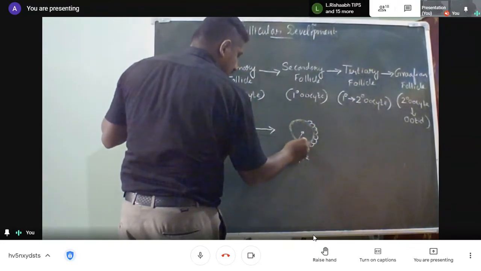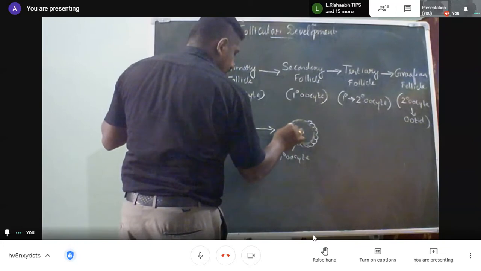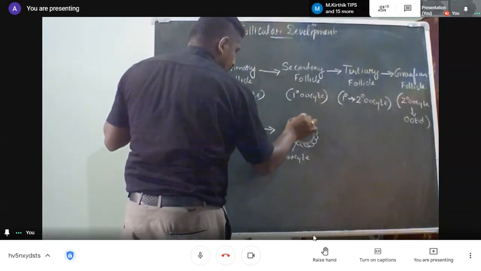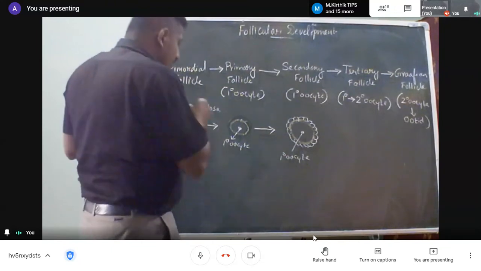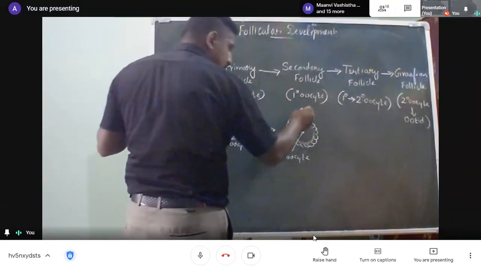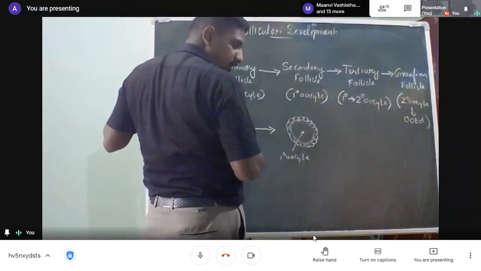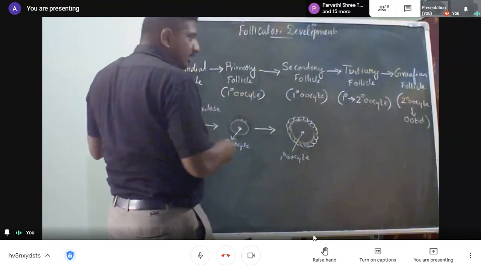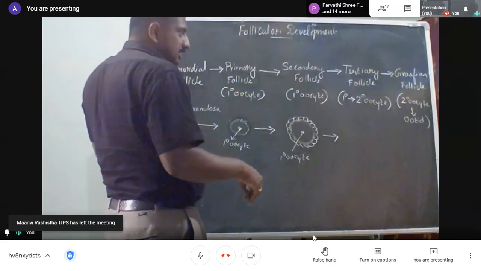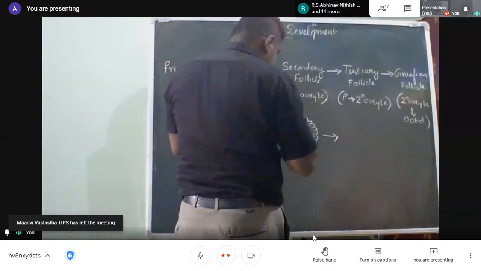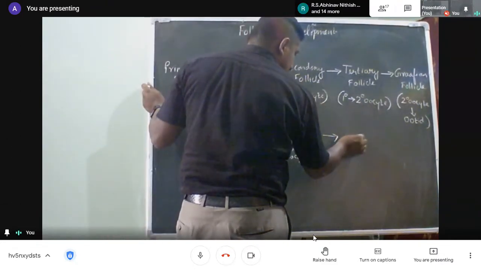I'll draw the cells over here. This one is again your primary follicle. This is your secondary follicular cells, and secondary follicular cells transform to tertiary follicular cells. In tertiary follicular cells, the same structure only I am going to present here.